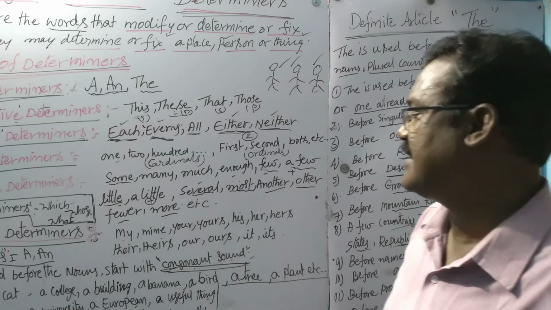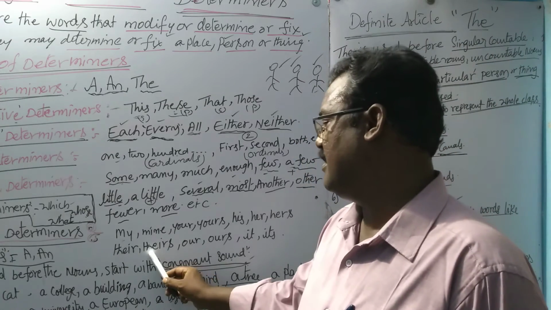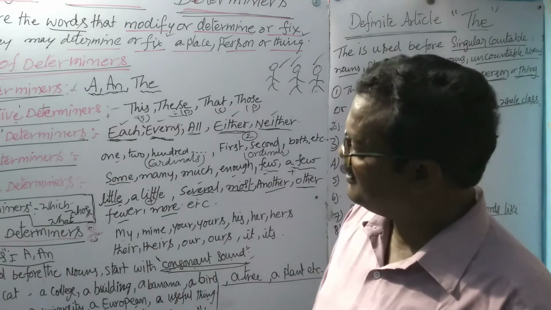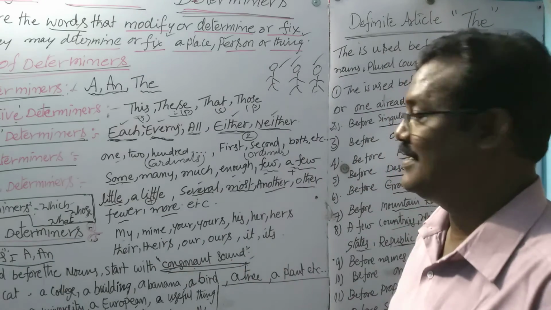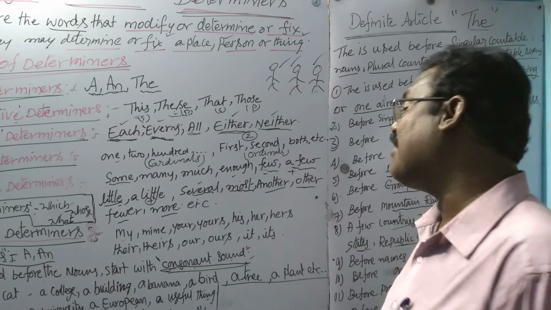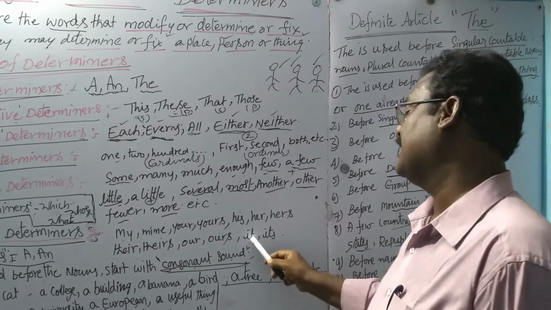This car is hers. Their friends are in America. These bags are theirs. This is our bag. These are our bags. Those bags are ours also, we can say.